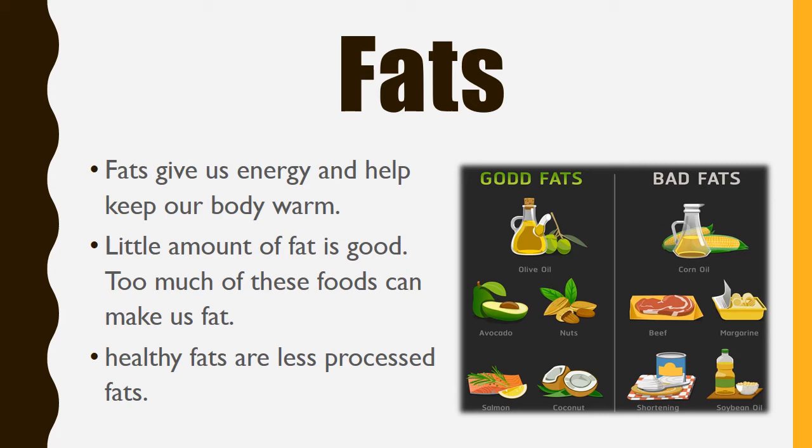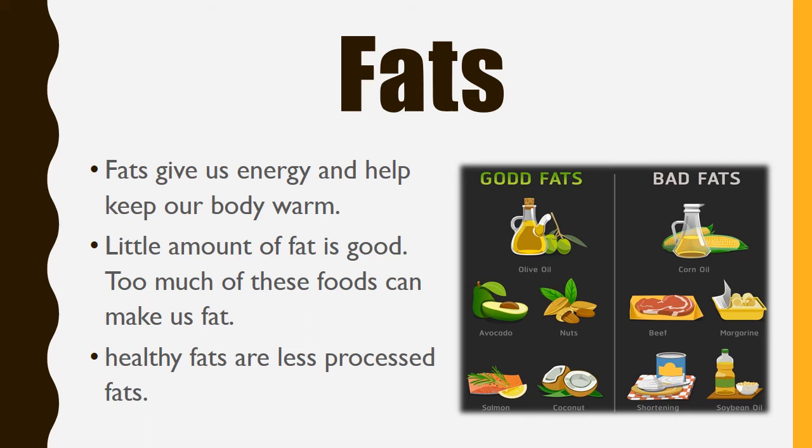There are two types of fat, good fat and bad fat. Good fats are basically called healthy fats because they make us healthy, and bad fats are called unhealthy fats. Now I will tell you about some of the sources. Good fats are like olive oil. These occur naturally. Nuts, avocados, salmon fish, and coconuts contain fat, but these are the good fats.